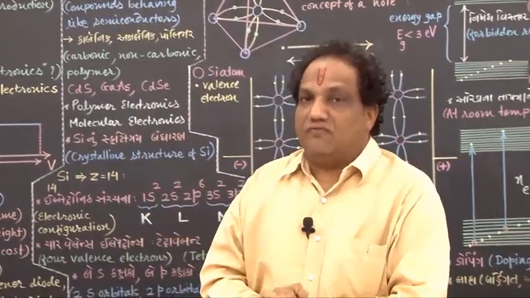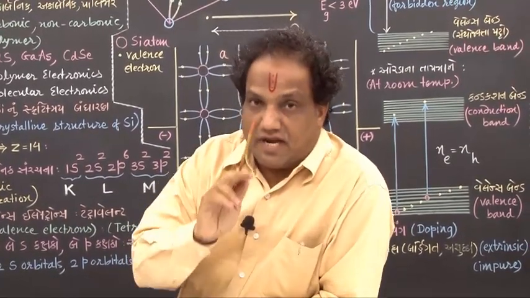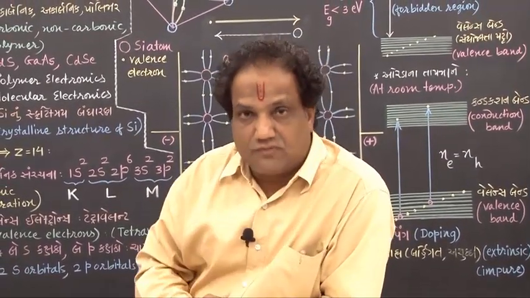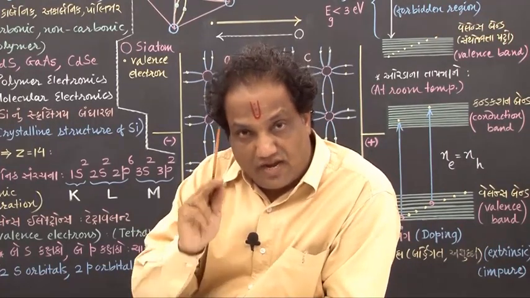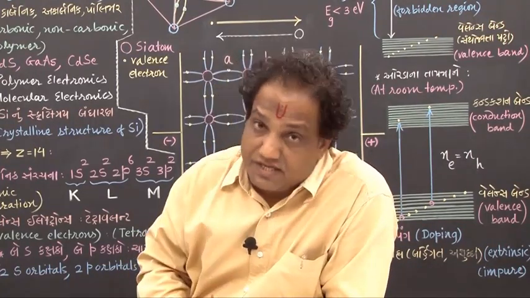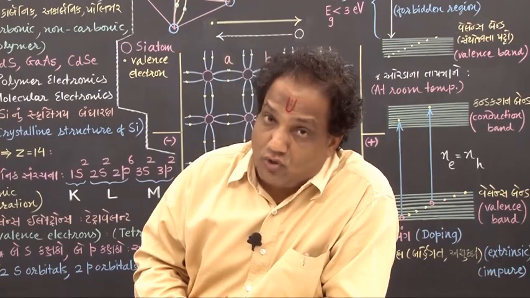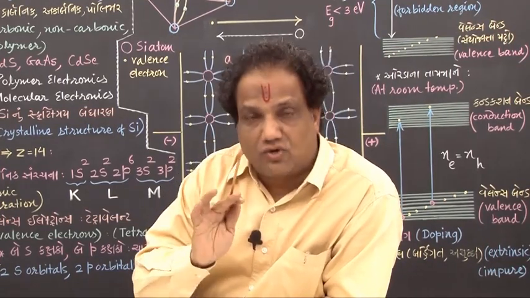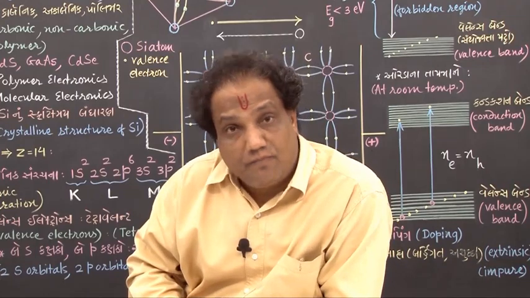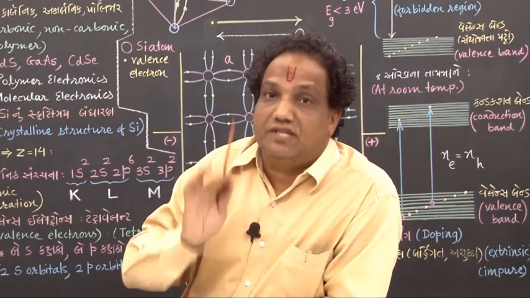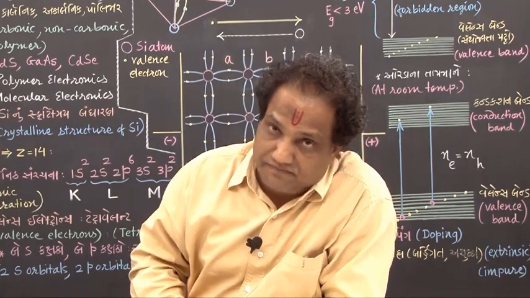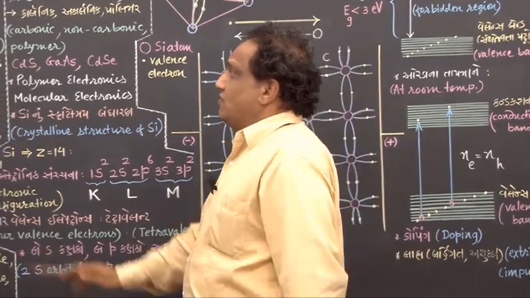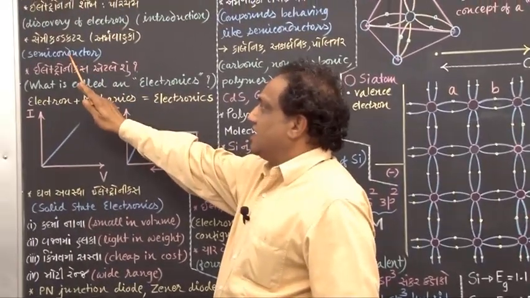In the previous chapter, we had studied that the electron was discovered through the experiments on conduction of electricity in gases, and it was also proved that the electron is one of the fundamental particles taking part in the composition of any material. Okay, fine. Now we go for what is called a semiconductor.